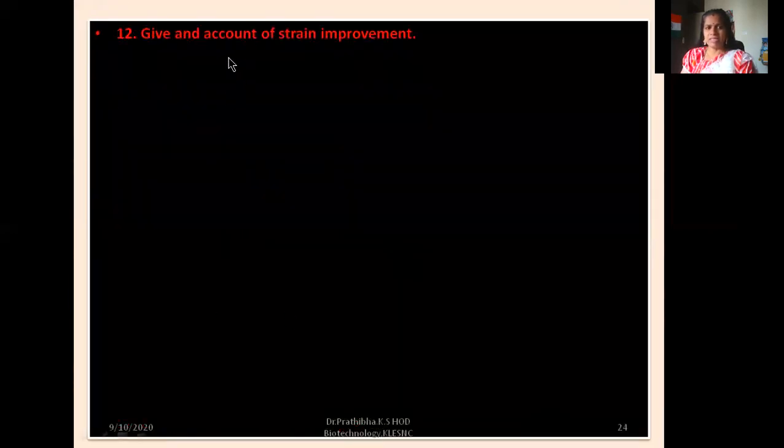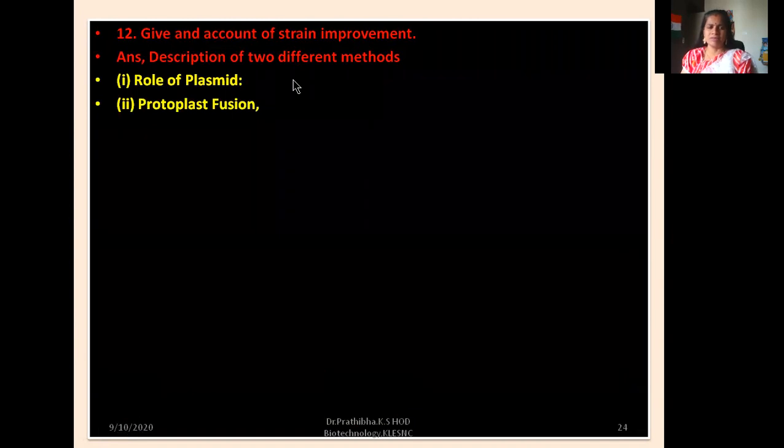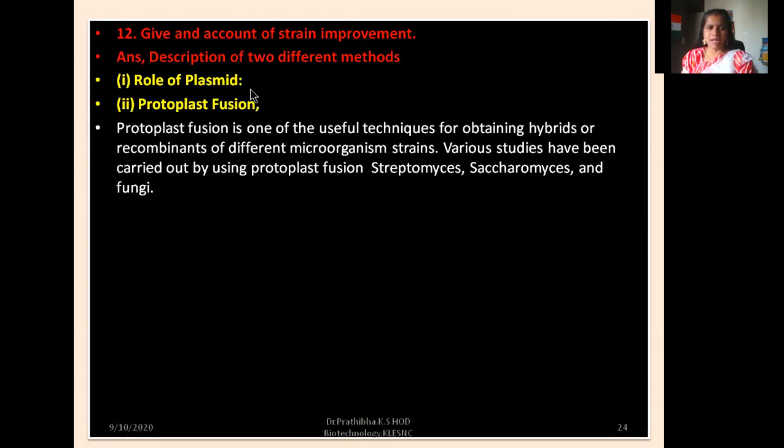Give an account of strain improvement. It's not an 'and', this is 'give an account of strain improvement'. Okay, answer. Description for two different methods. Okay, for each method this carries 5 marks. So role of plasmid and protoplast fusion you can focus.